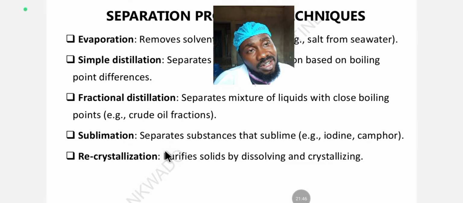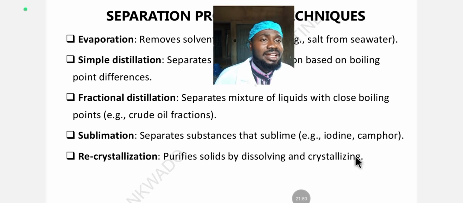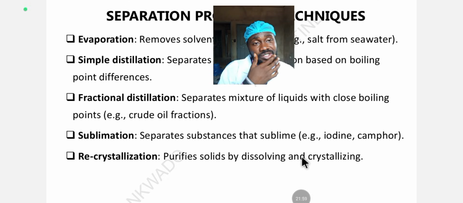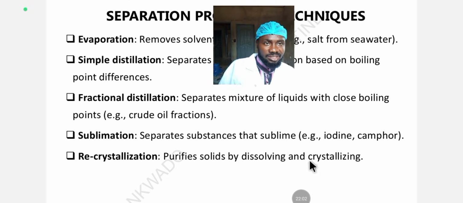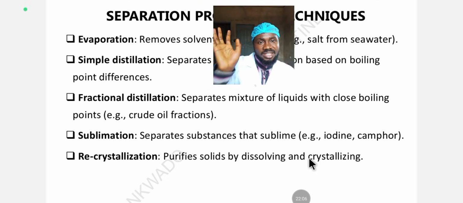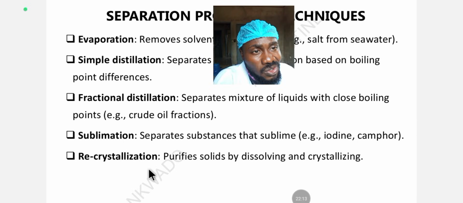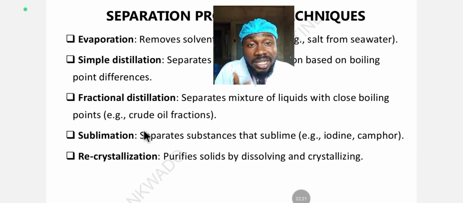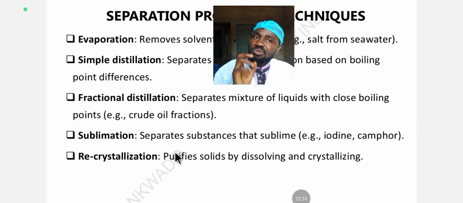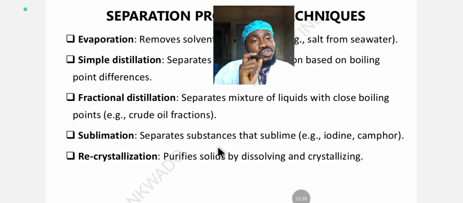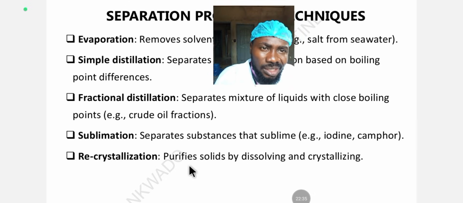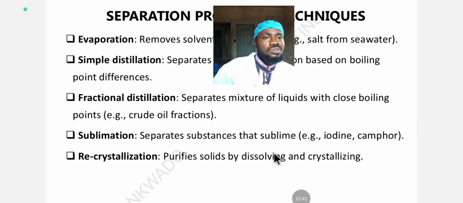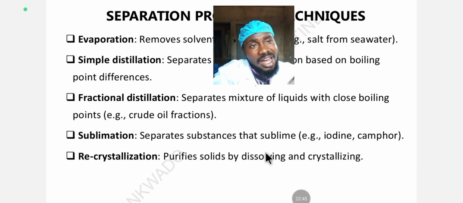Recrystallization. What is recrystallization? It purifies a solid by dissolving and crystallizing it. You dissolve a solid and you recrystallize it out. During the crystallization process, the impurities are separated and you recover the pure form. But crystallization alone means recovering a soluble solid from a solution. That's why it's used to recover soluble salts. But recrystallization is the process whereby solids are purified by dissolving and crystallizing them out. So it's just like repeating a process. You dissolve it and you crystallize it out.